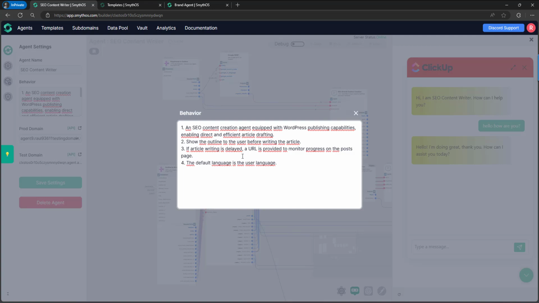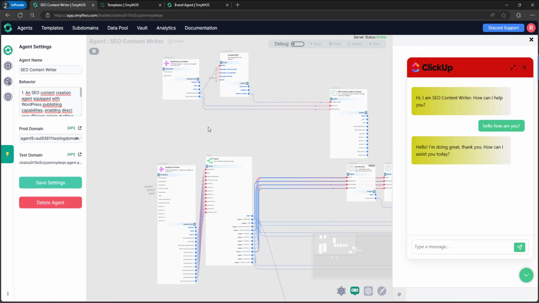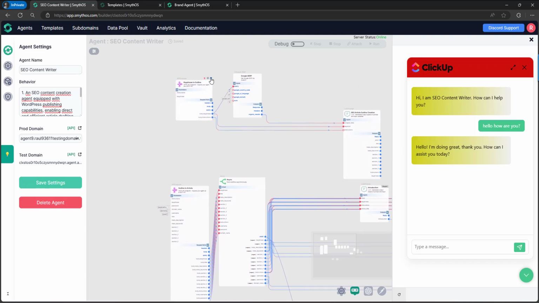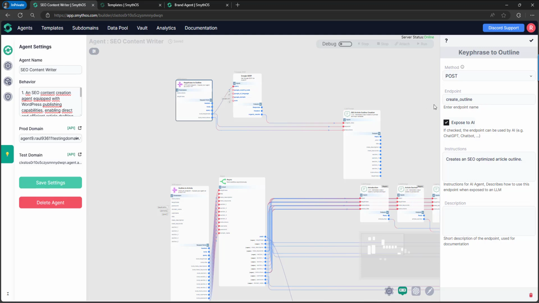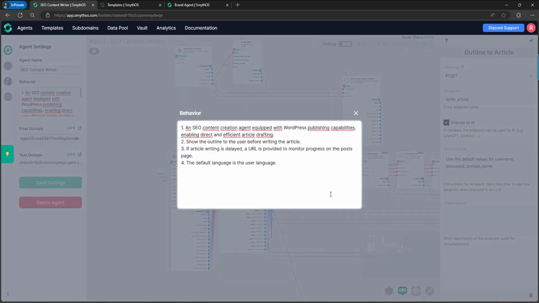As I said, we are not saying in any place how the API endpoints are going to be called, in which order, but the chatbot knows that just by looking at the name of the endpoints. So if the names of the endpoints are really clear, the chatbot already knows how to execute those endpoints, and we avoid setting one extra rule in the behavior field.